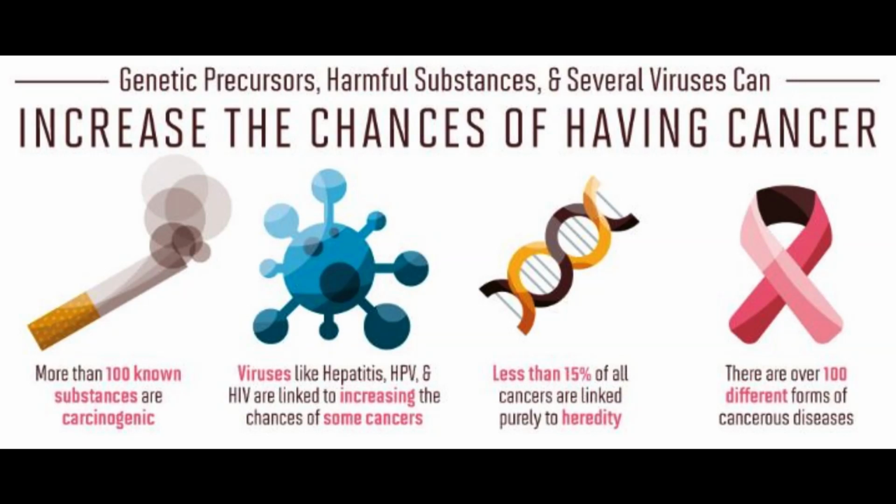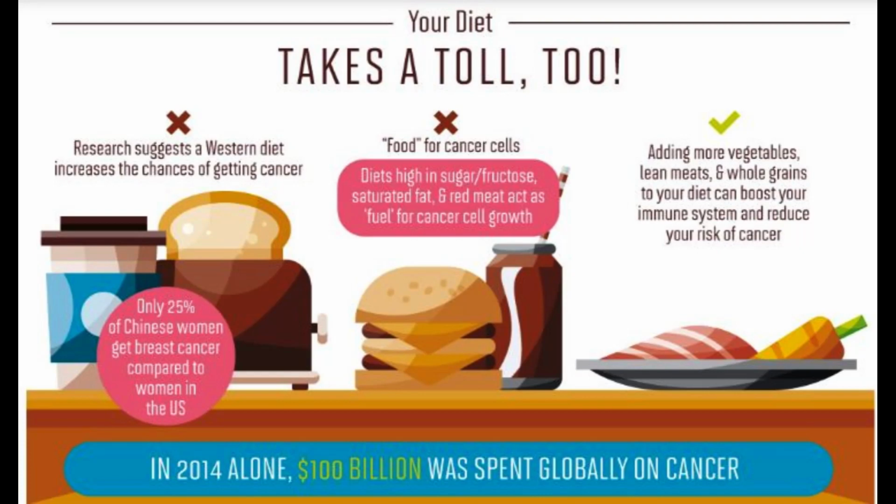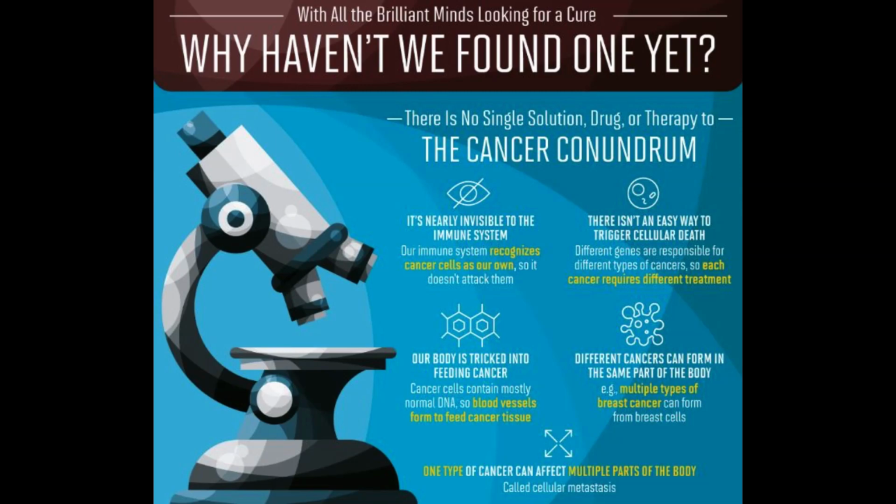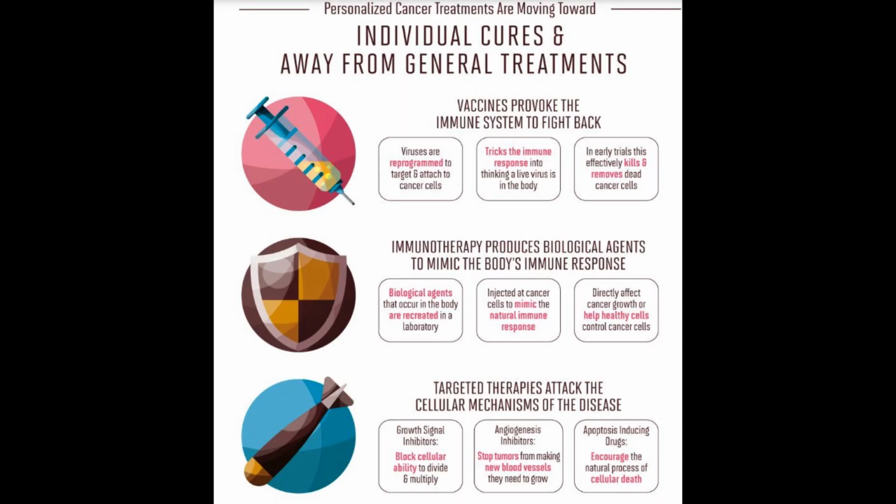Genetics. Certain gene mutations can increase the risk of developing cancer. While these genetic factors play a role in some cases, most cancers are not solely caused by genetics. Hormones. Hormones, such as estrogen and progesterone, can influence the development of certain cancers. For example, breast and uterine cancers are hormone-related.